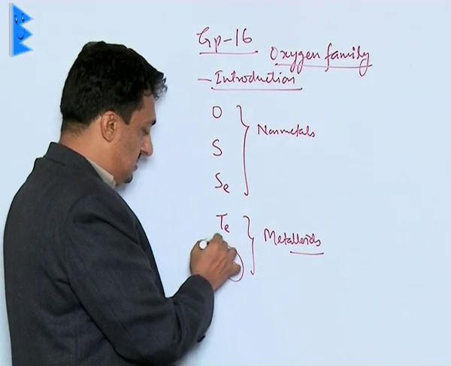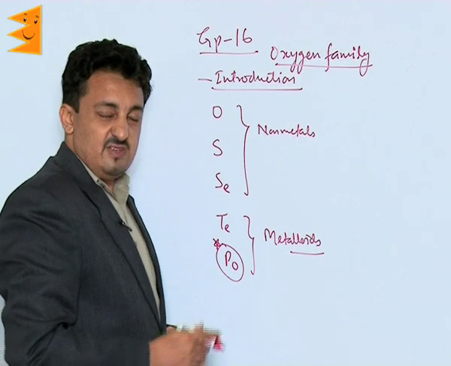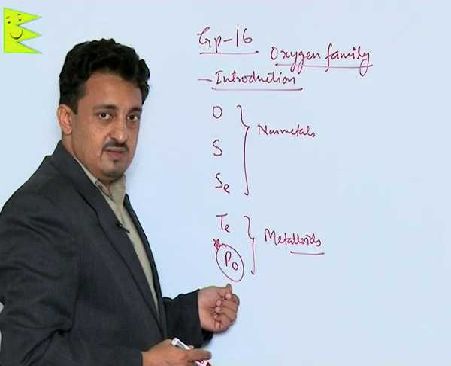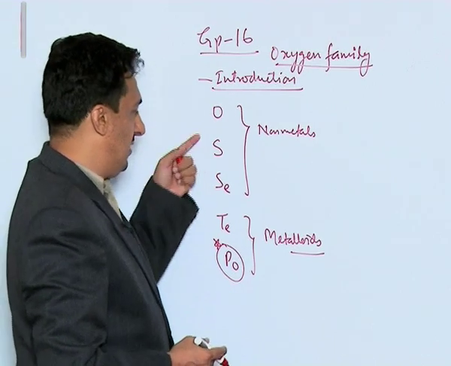Polonium is radioactive in nature. It's a highly poisonous element, so it's basically not studied in detail. So we are left with only the 4 elements.